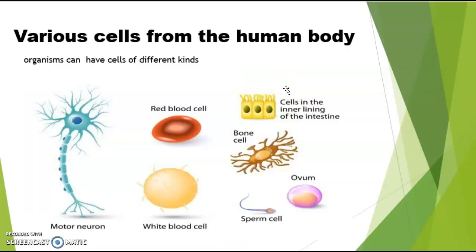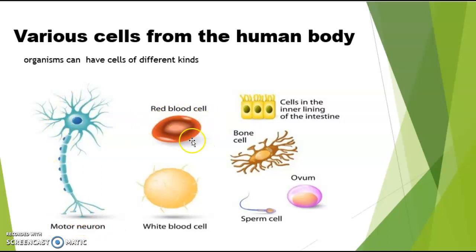Some organisms, like unicellular organisms, for example bacteria and blue-green algae, are made up of only a single type of cell, while some organisms have various kinds of cells in their body. For example, this is a picture of human body cells. Different types of cells are there. This is the motor neuron cell, the longest cell of the body.